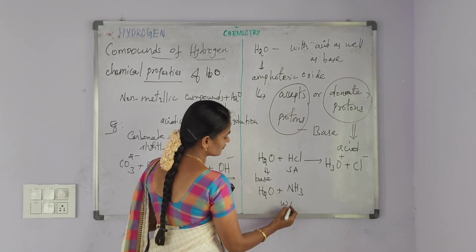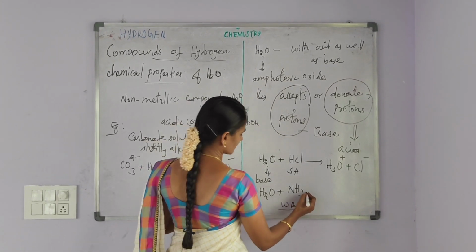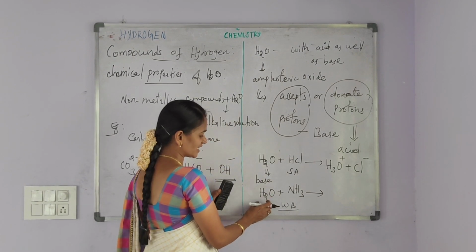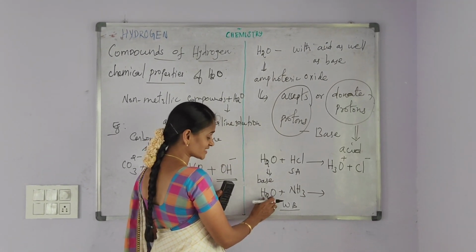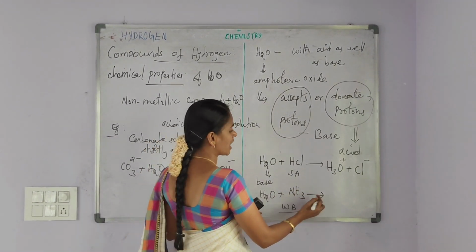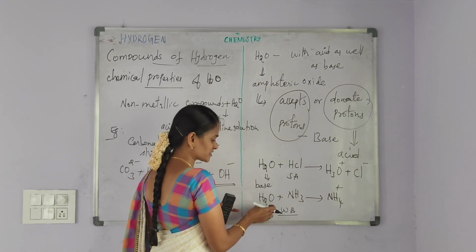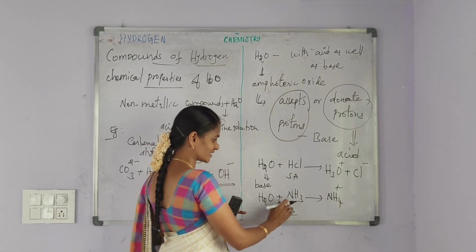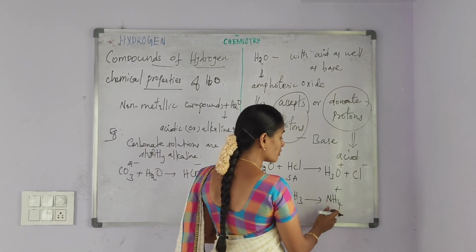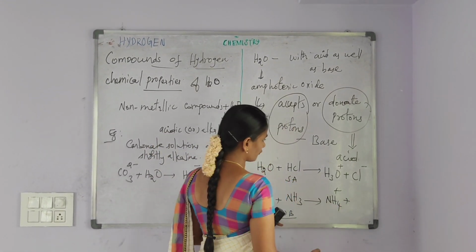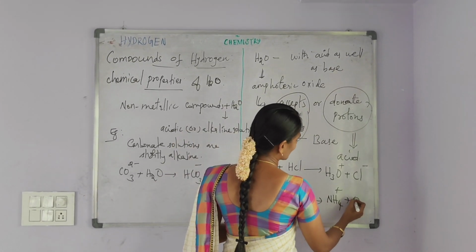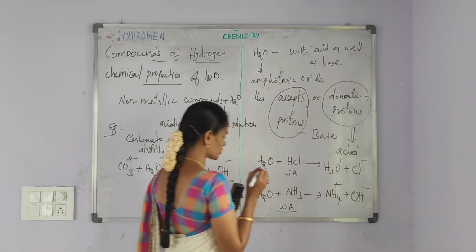Ammonia is a weak base. So, here, water provides its proton to the ammonia. Ammonia accepts the proton from the water and ammonia becomes ammonium ion NH4 plus along with the formation of OH minus.